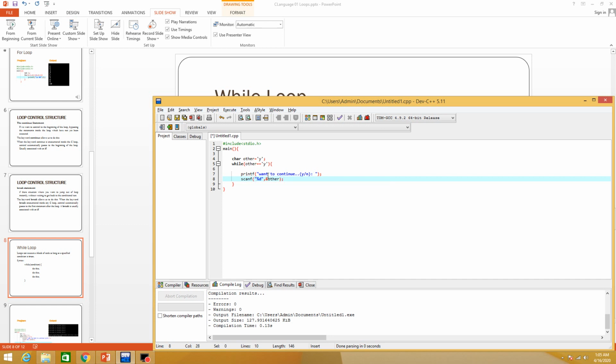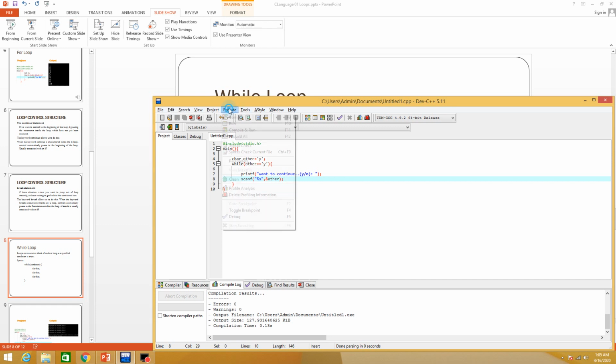And now here I am changing inside the loop. I am changing the value. It depends upon the user what value he will give to the other variable. Okay, and it will again go back and check the value. Here you can see %d is not correct because the other variable is of type char, so the format specifier must be %s. In Turbo C you can use %c, but here we are collecting multiple characters, so it will be %s.